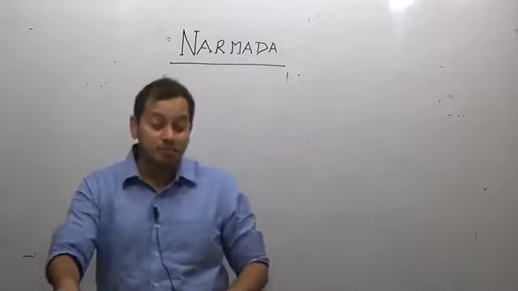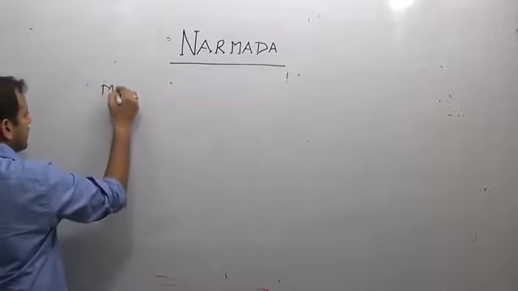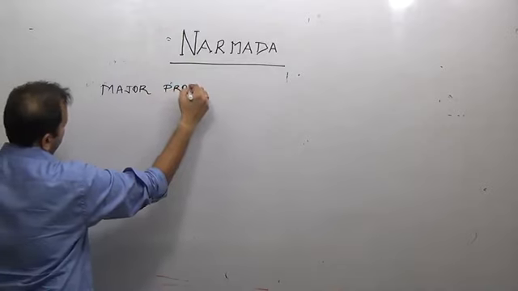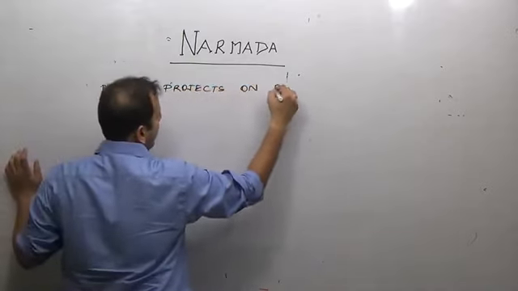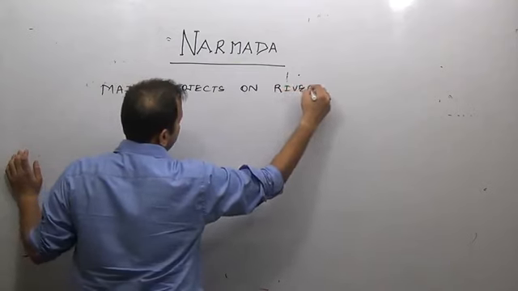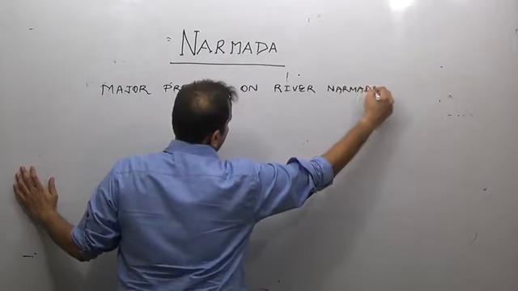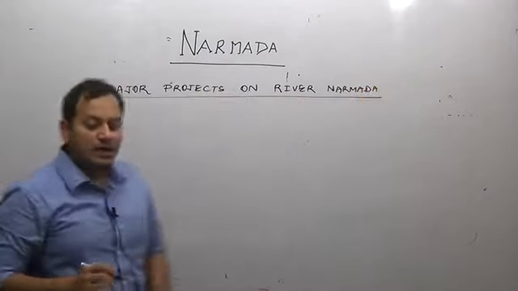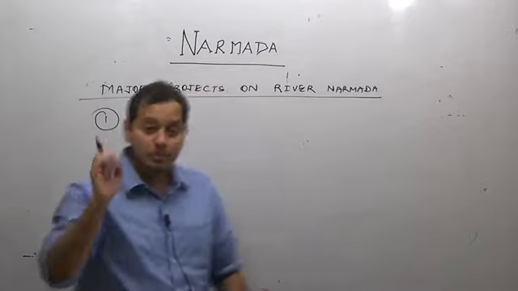So why it is important is the major projects on river Narmada. One of the major projects, which is going to be the largest project on river Narmada, is the Sardar Sarovar project.